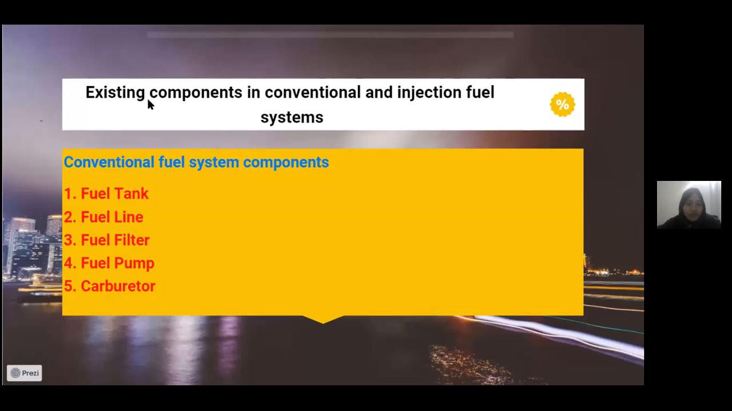Existing components in conventional and injection fuel system. Conventional fuel system components: 1. Fuel tank. 2. Fuel line. 3. Fuel filter. 4. Fuel pump. 5. Carburetor.